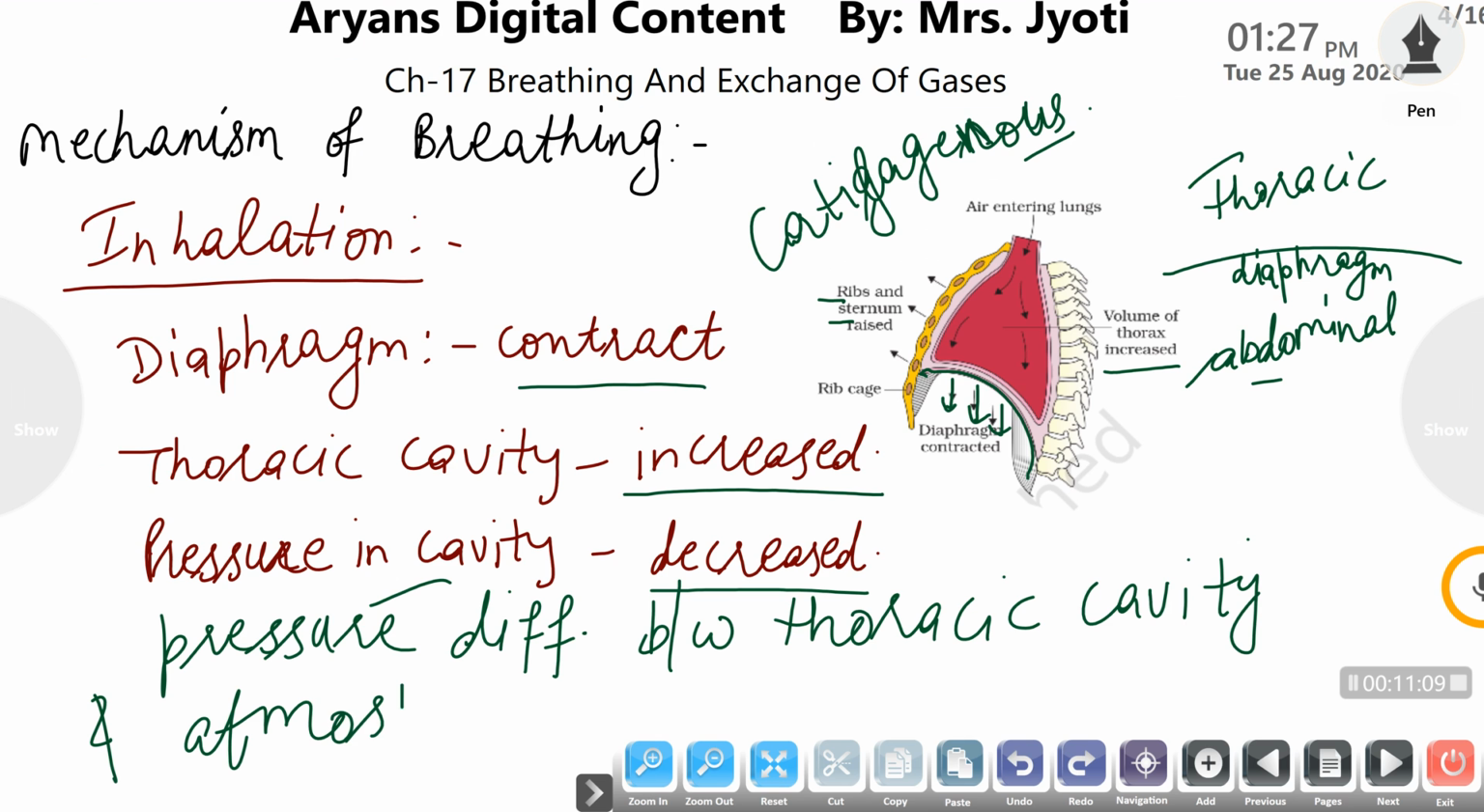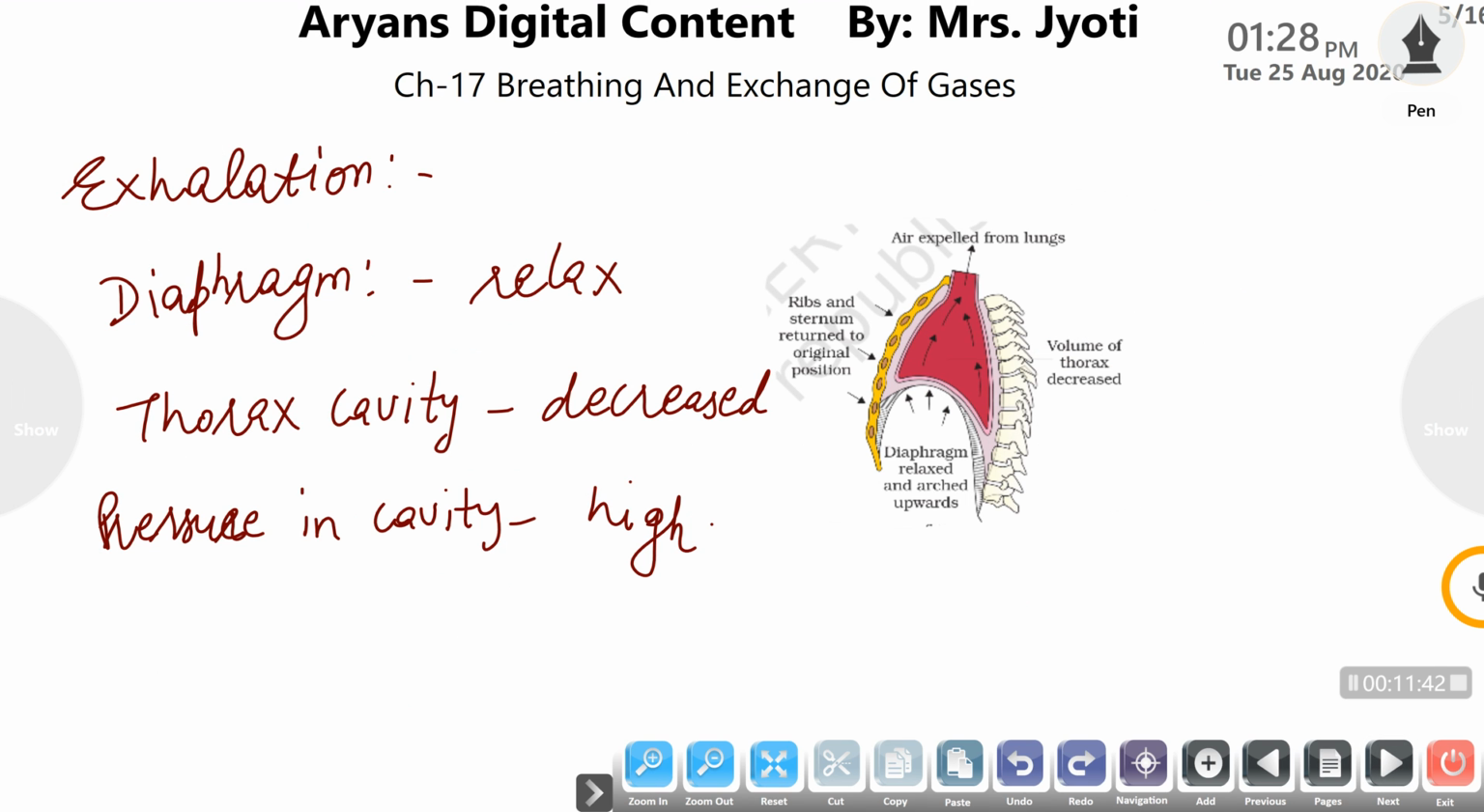Okay, the pressure difference between the atmosphere and thoracic cavity causes inhalation. The thoracic cavity has lower pressure while the atmosphere has higher pressure, so air always flows from high pressure to lower pressure, so air enters the lungs, which causes inhalation. When inhalation is completed and the thoracic cavity is filled with air, then the diaphragm relaxes. Okay. So when the diaphragm relaxes, it comes back to its original position.